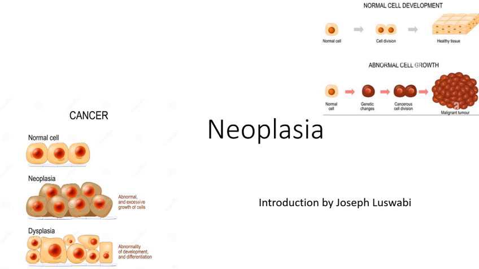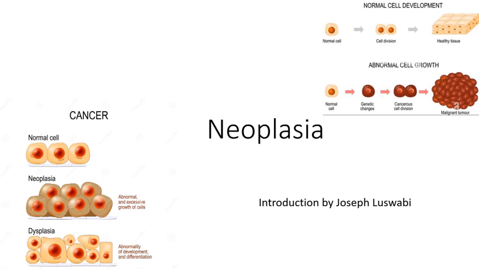From this slide, you can appreciate that we are having a look at how normal cell development looks, a cell dividing normally. And then this is probably from the upper side. Then here you're seeing the abnormal cell growth, whereby the normal cell is dividing, and then there is going to be a genetic code change, and the cell is going to lose its proliferating control, and then it just grows abnormally, resulting in a malignant tumor. So these are things that we are going to appreciate.